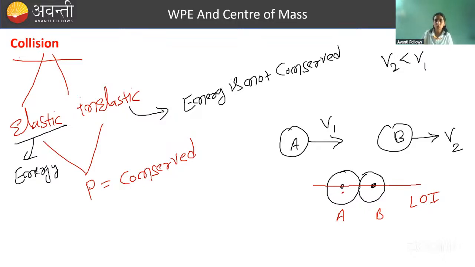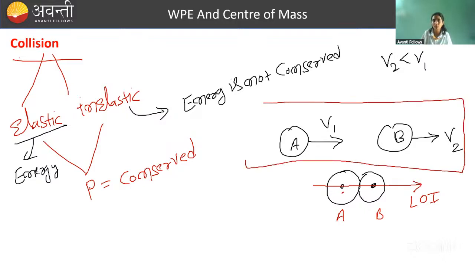ठीक है. So along this line, initial momentum, जैसे अगर मैंने इसको सिस्टम मान लिया, so whatever force is acting is internal force because both A and B are constituting a system. So force between A and B is now internal force. ठीक है. So initial momentum क्या लिखोगे? m1 v1 plus m2 v2 along the line of impact.